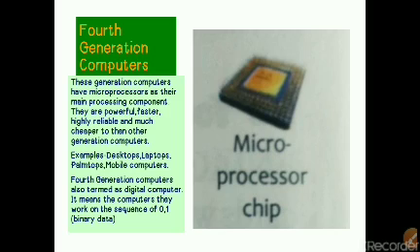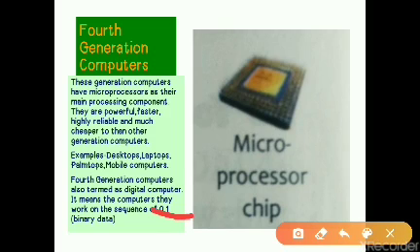One more thing: fourth generation computers are also termed digital computers, which means they work on the sequence of binary data, that is 0 and 1. Students, I think most of you know that a computer works only on 0 and 1, and these are known as binary digits. Here the spelling of "they" is wrong, sorry for that.